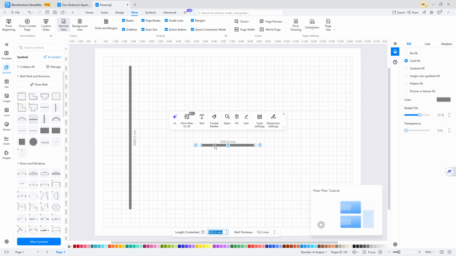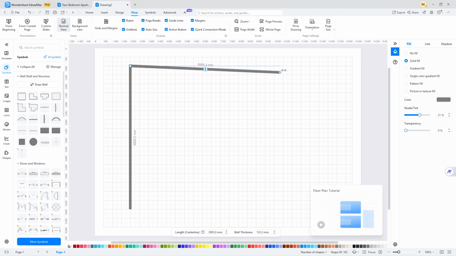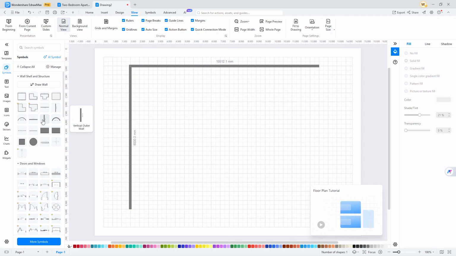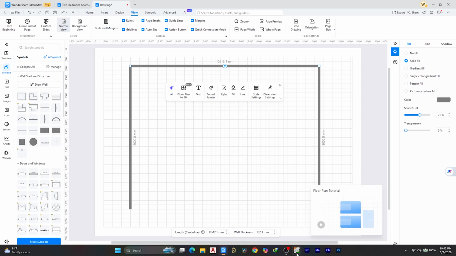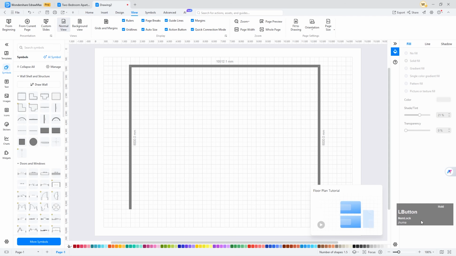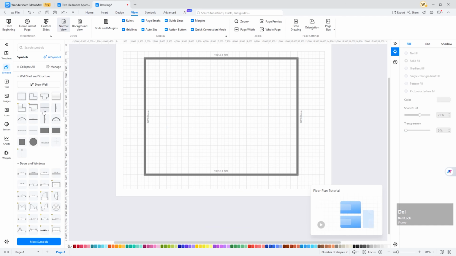I will take a horizontal wall. I am drawing the main area. Now I am drawing a room area.